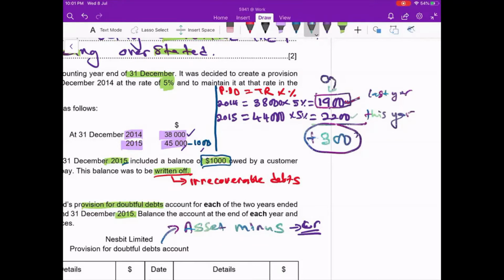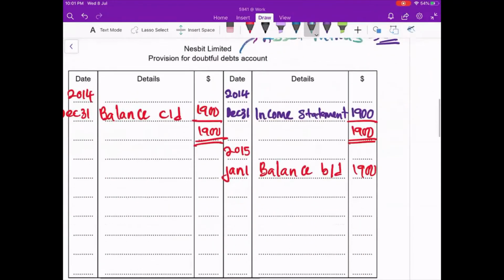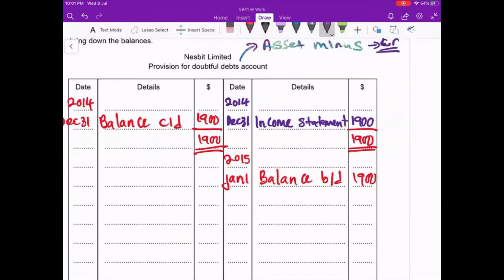Because the year before 2014 was 0, so 0 become 1,900, so it's increased 1,900. That's why I write 1,900. And then the following year, from 1,900, it's become 2,200. So how much is increased? 300. It's increased by 300. So only we record the increased amount in our provision for doubtful debt. So I go to my provision for doubtful debt. Increase means we record in the credit side, because asset minus account increase means it will be in the credit side. So I go credit side, I write here 300. Then the date will be December 31st. Then the detail here, same as last year, income statement.